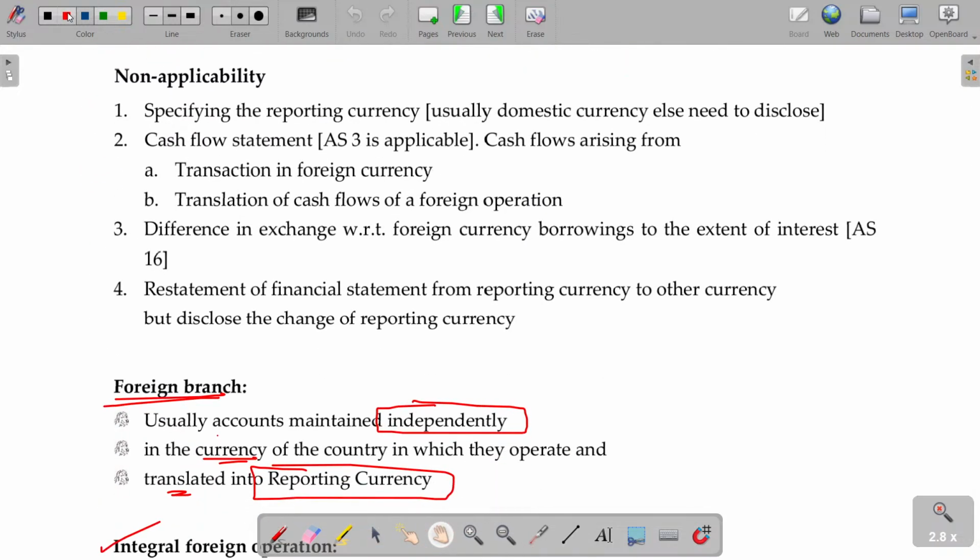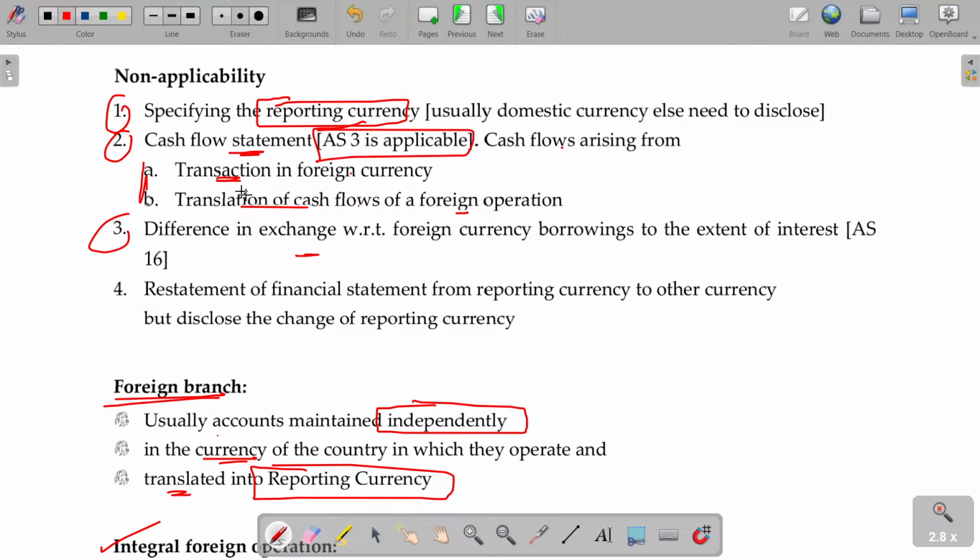And non-applicability, where this will not be applicable. This will be applicable only for the reporting currency, not for the foreign currency. Usually domestic currency: if you are preparing for India, India being the head office, you have to prepare the Indian currency value only as per AS 11. Cash flow statement: cash flow arising from transaction in foreign currency, translation cash flow in foreign currency also be recorded. And difference in exchange: for this AS 3 is applicable, then automatically AS 11 is not applicable.